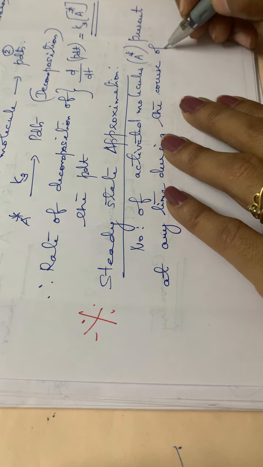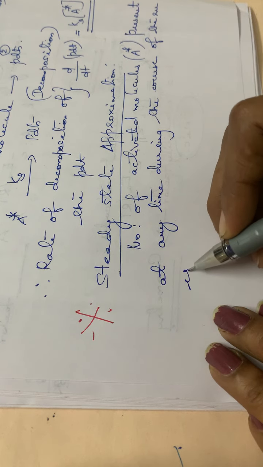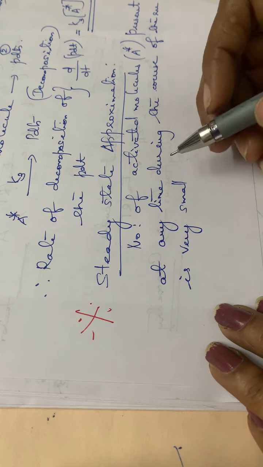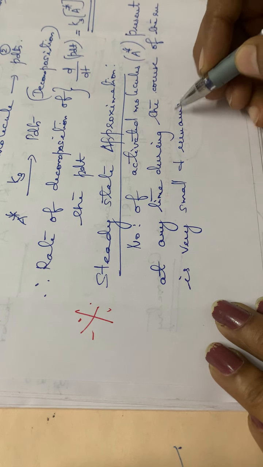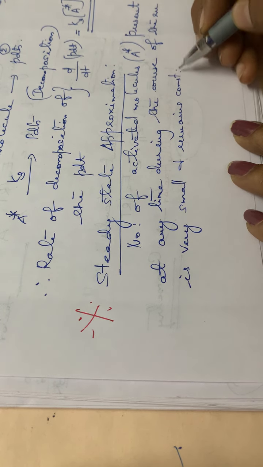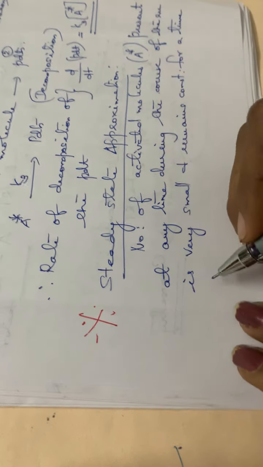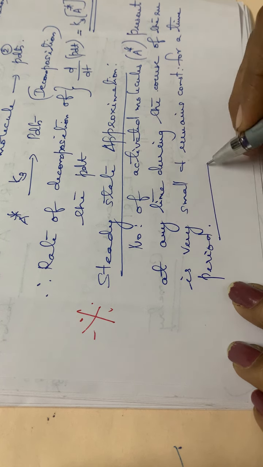During the course of the reaction, the concentration is very small and remains constant for a time period. So this is called the steady state approximation.